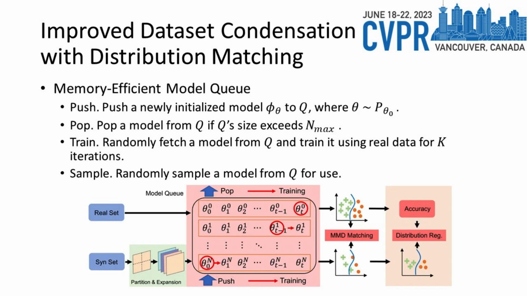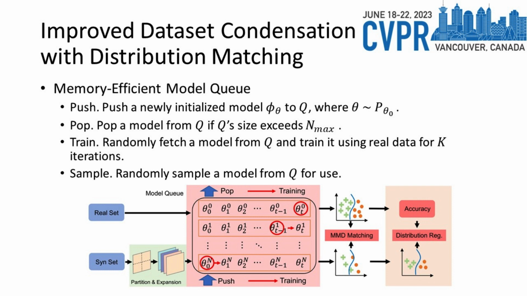Therefore, we propose the memory-efficient model queue Q, which has 4 operations: push, pop, train and sample. During the training, the Q only includes the parameters in the red circles. The push operation pushes a new parameter initialization to the Q, for example theta n0. The pop operation pops the oldest parameter, which is almost at the end of one row, for example theta 0t, out from the Q. The train operation fetches a model from Q, for example theta 1 to n minus 1, and trains it for certain steps.